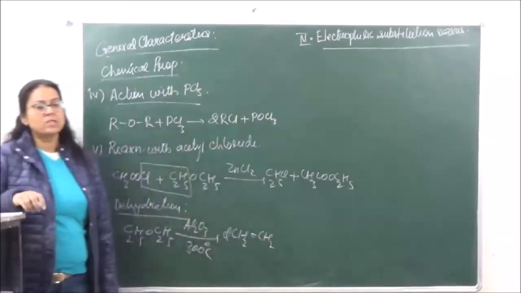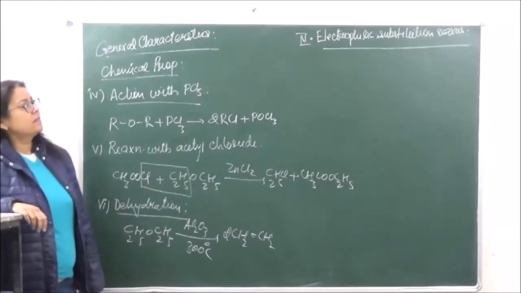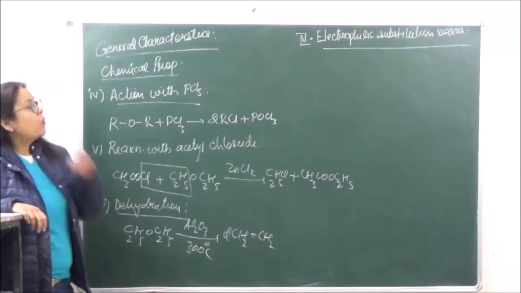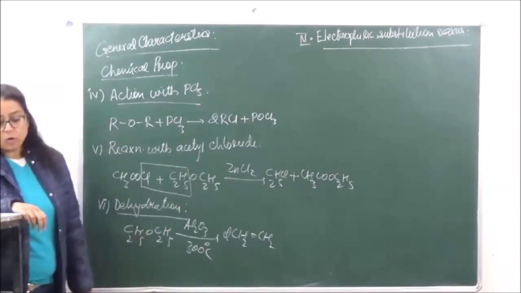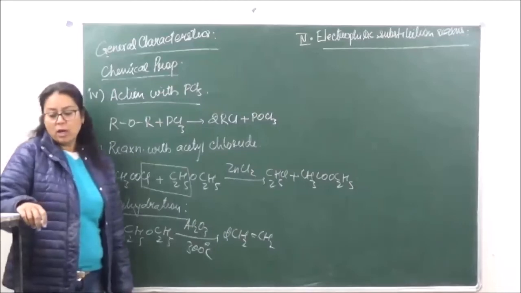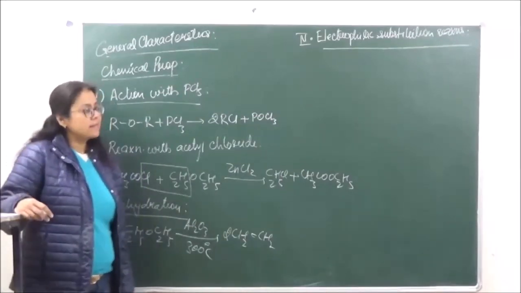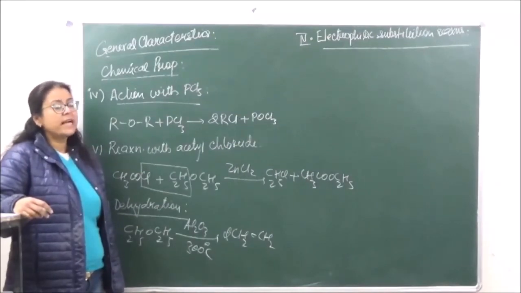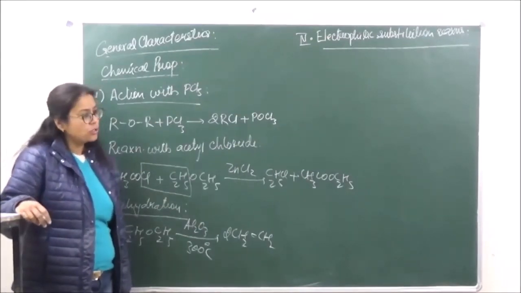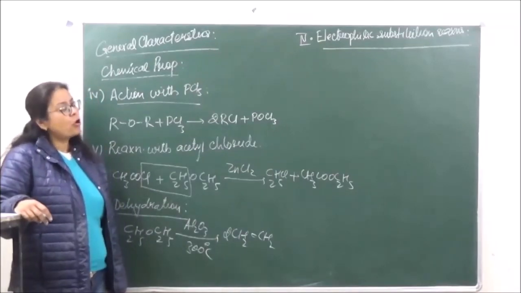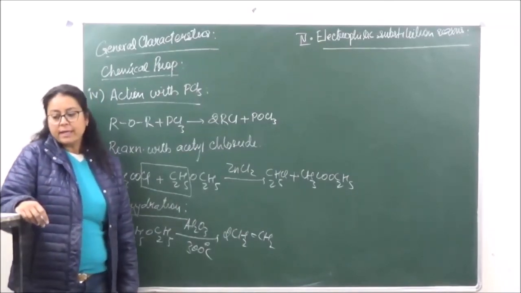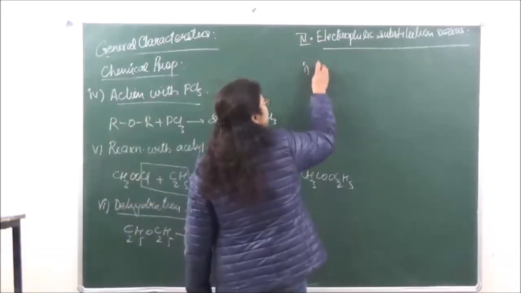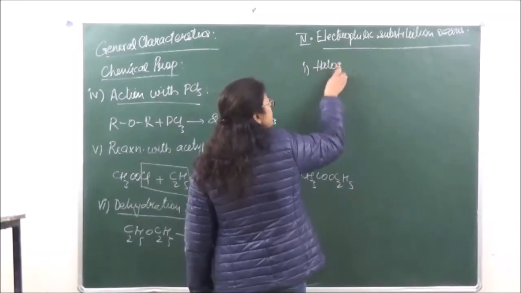Electrophilic substitution reactions. Again, the ethoxy oxygen is going to be ortho and para-directing, although it is not as activating as in the case of alcohol, where mostly we were getting a tri-substituted product. But over here we will get a mono-substituted product because of the less activating nature of the ether oxygen, right? But it is going to be, yes, ortho and para-directing. Okay. Now let's go on to the first type of reaction over here. These reactions are going to be the same for all cases.